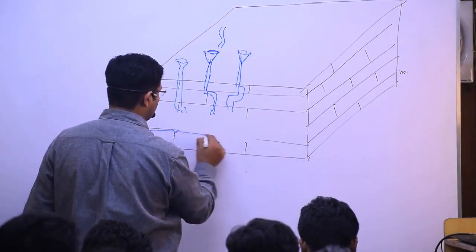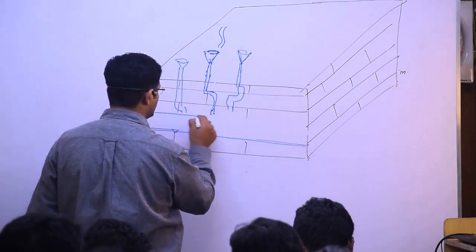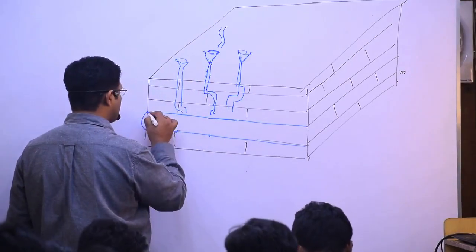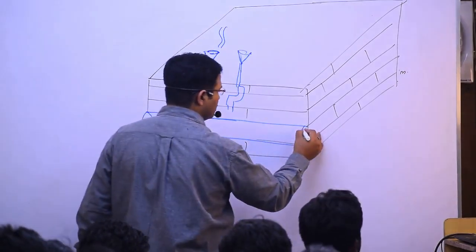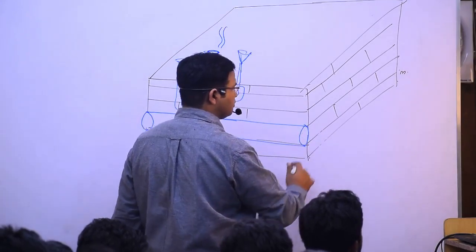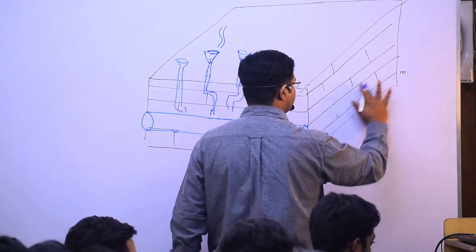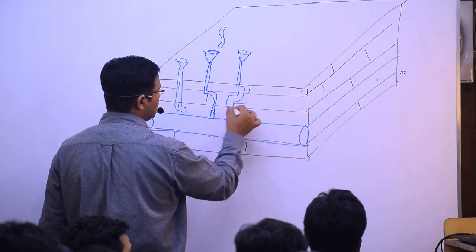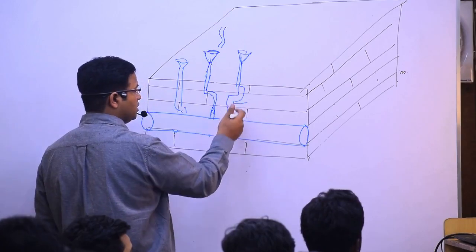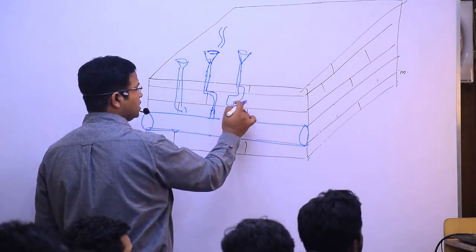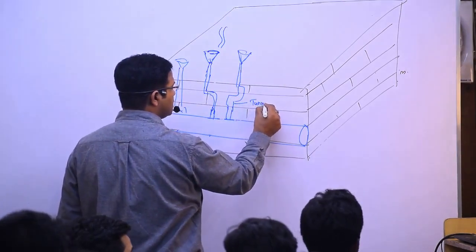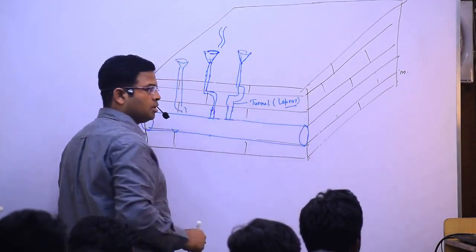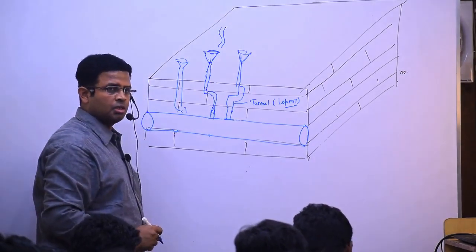From this region, the presence of limestone is very high, and it has been completely dissolved, and it became caves. It became what? Completely cave. And from this cave structure, this tunnel which is there, you are seeing that within the surface of the earth there are some tunnels. This tunnel is known as Lukno. This tunnel is known as what? Lukno.